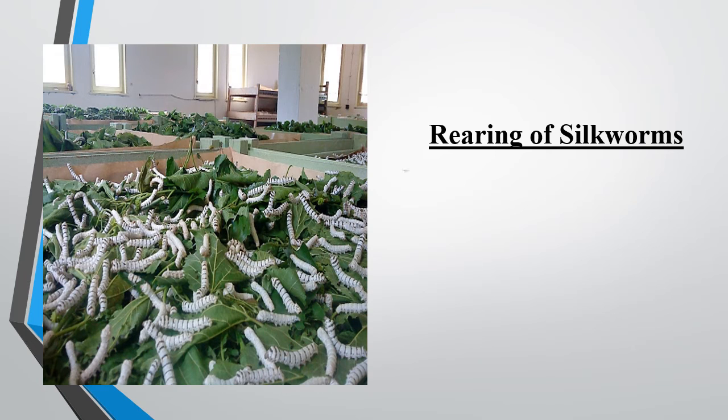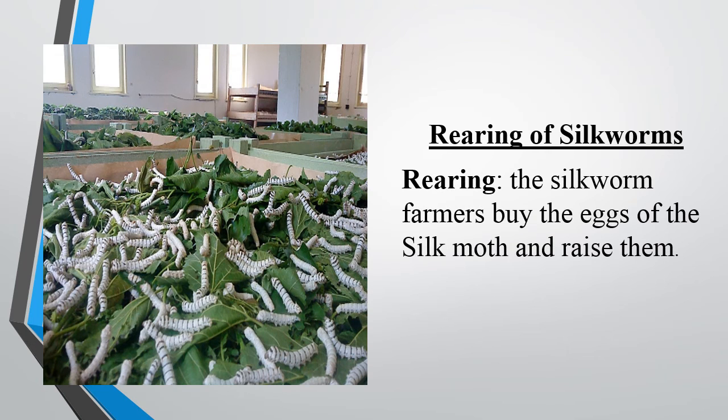Next we will see what is done in the rearing of silkworms. The eggs that are collected are warmed to a suitable temperature. This allows the eggs to hatch into silkworms or caterpillars.